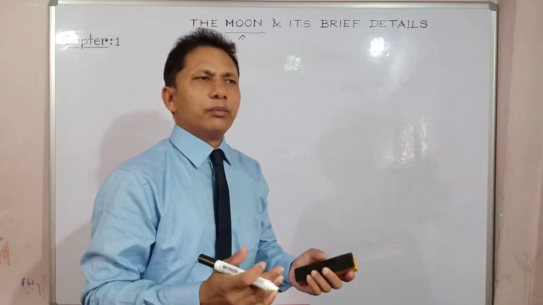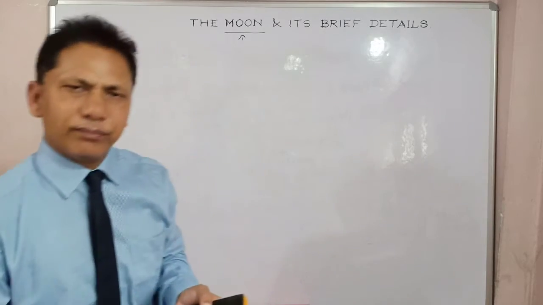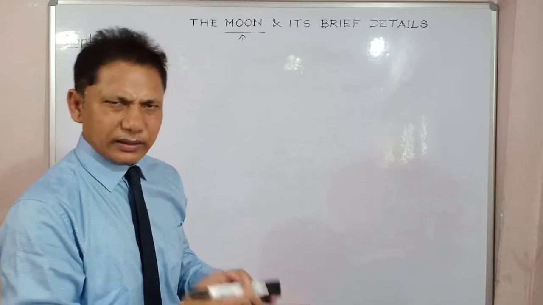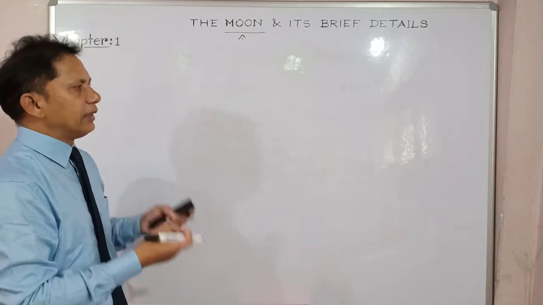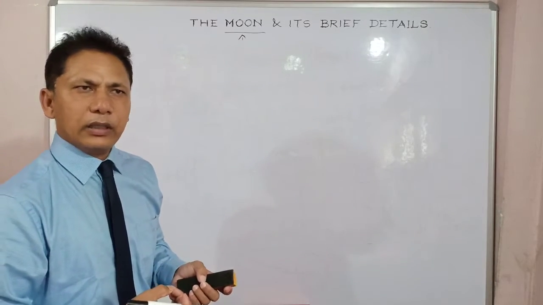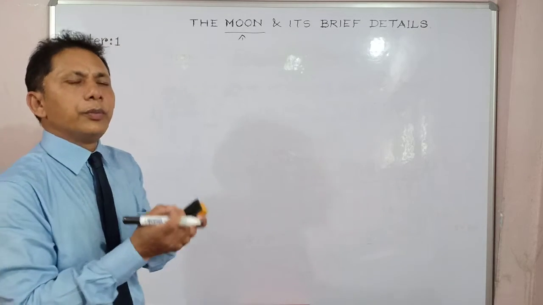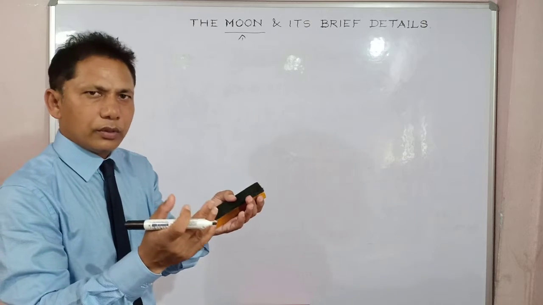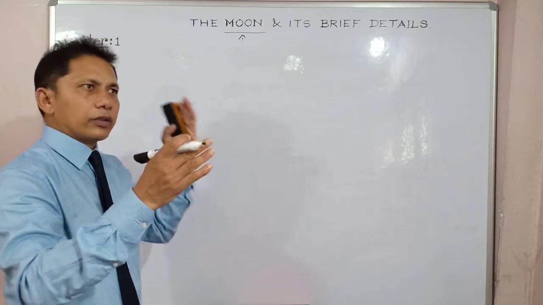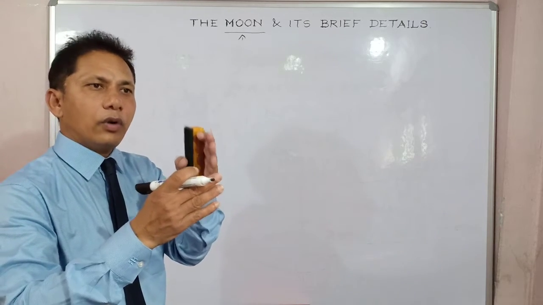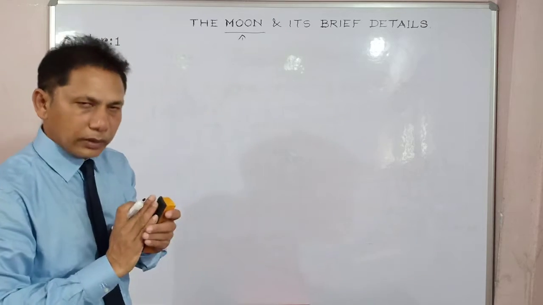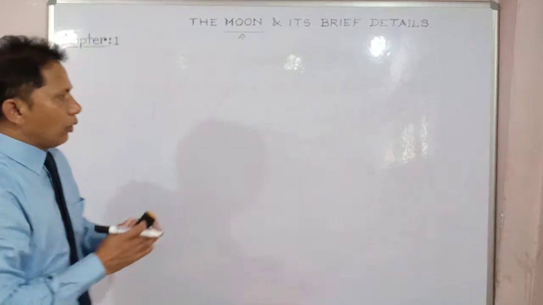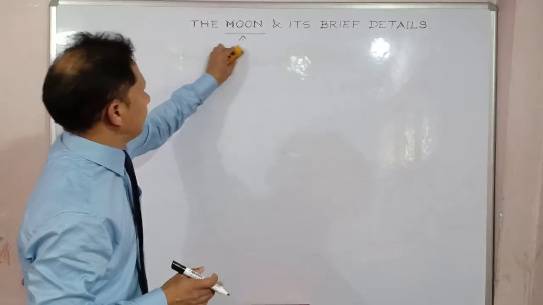as you know, the moon doesn't have its own light, right? It always reflects the light of the sun, like our Earth also. So the portion of the moon which is visible to us is actually not the moon's own illumination. The brightness is actually the reflected sun rays on the surface of the moon, which is visible from any portion of the Earth. Got my point? Now, there are some other basic facts about the moon.